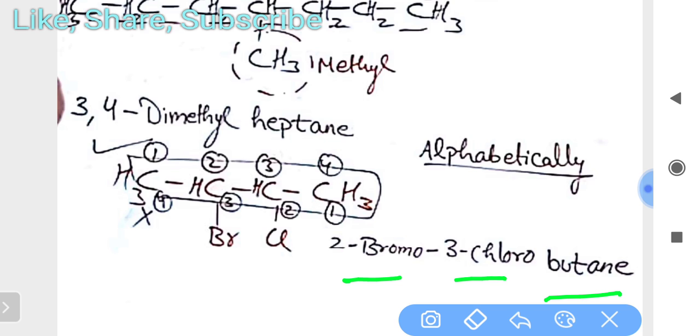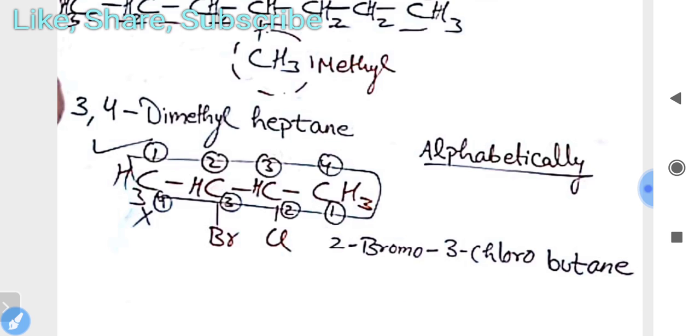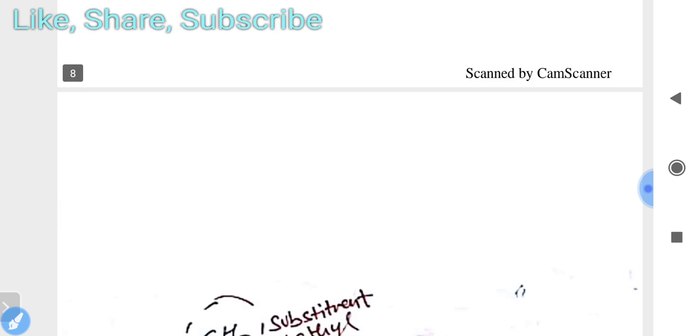You have to understand these things carefully. That's why I already explained to you about the substituents. These are the substituents, written as bromo, chloro, iodo, and methyl, ethyl, like that.